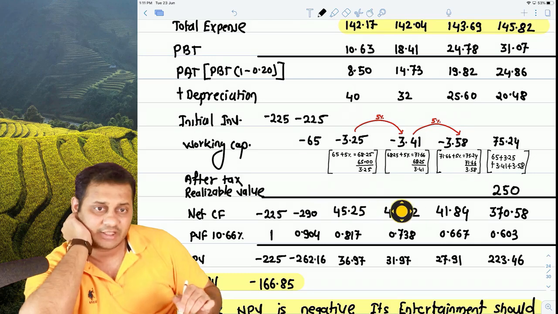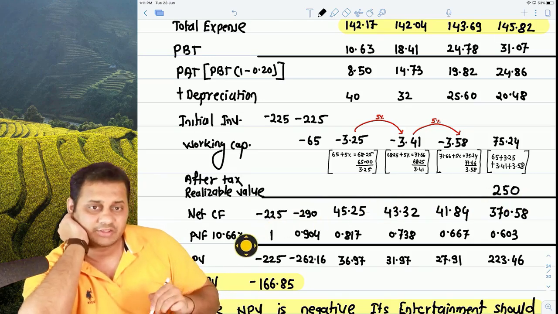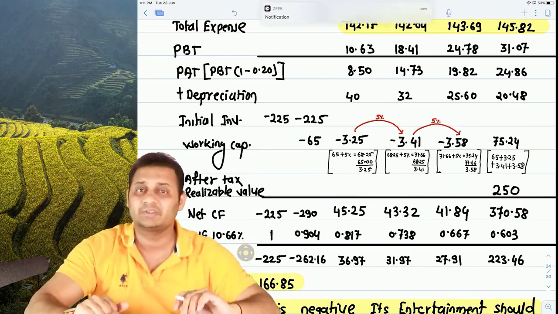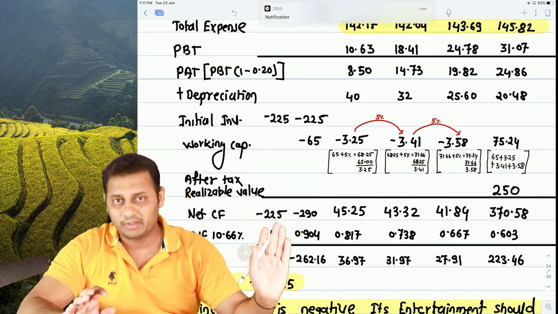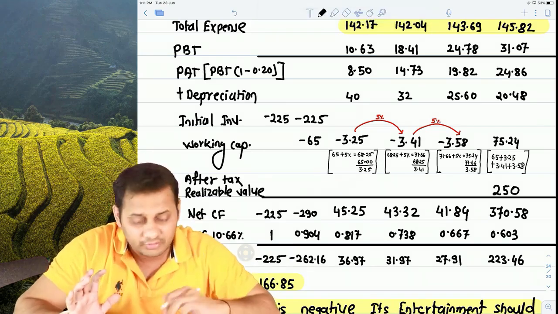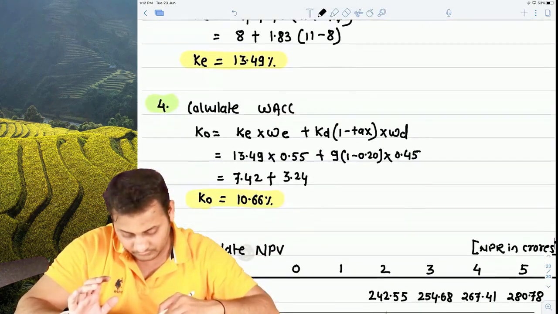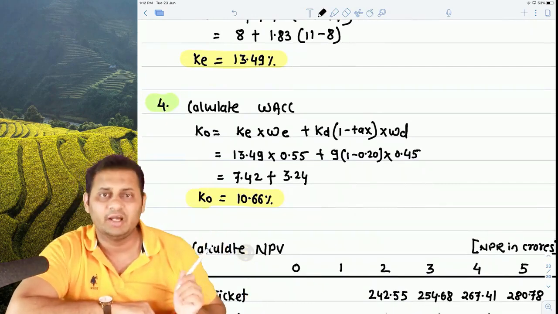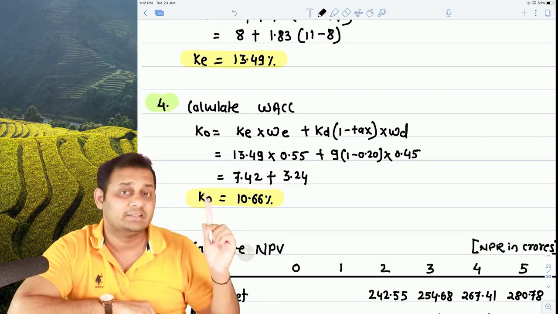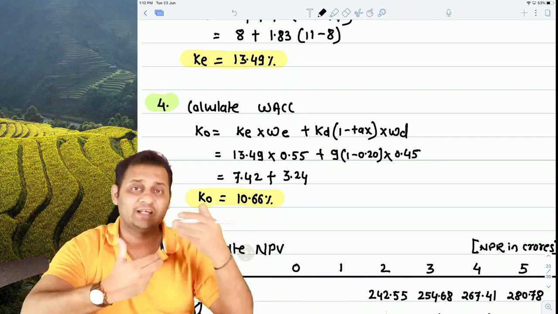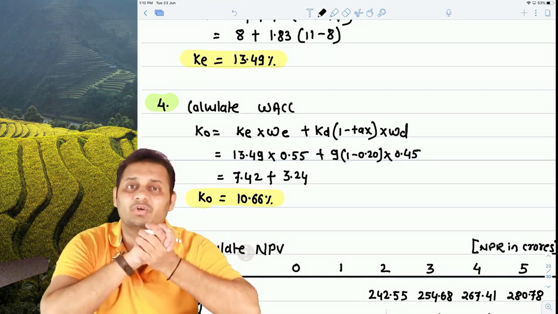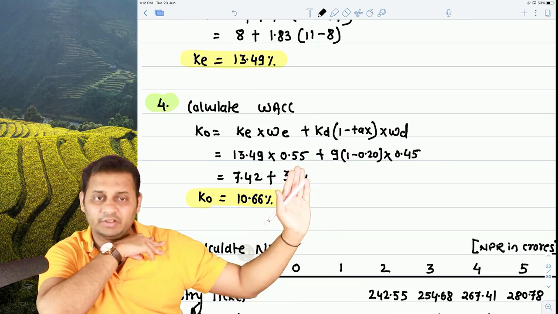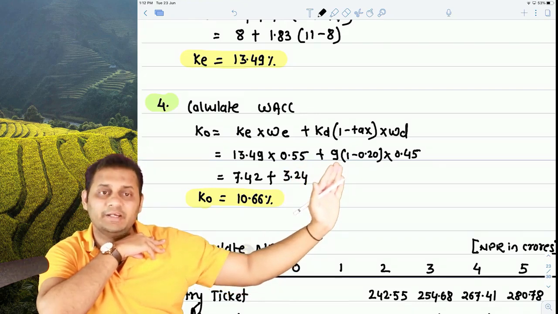Now this cash flows has to be discounted, and we took the discount rate of present value factor at 10.66%. Now from where did this 10.66% come? See, for that purpose we wanted a discount rate. So we calculated a discount rate in the fourth working, the working just before NPV. And how did we calculate the discount rate? Since this project includes equity as well as debt, we took weighted average cost of capital. We took cost of equity multiplied by its weight 55%, cost of debt multiplied by its weight 45%.